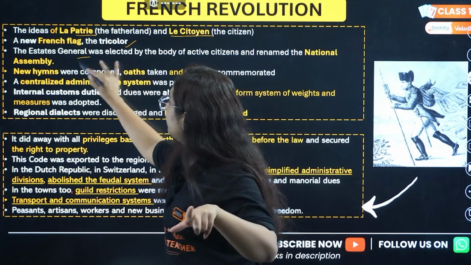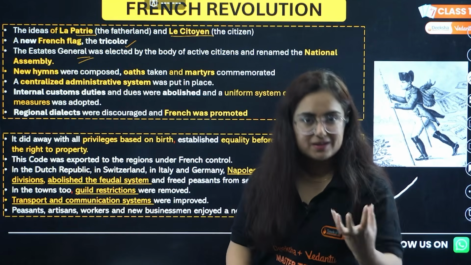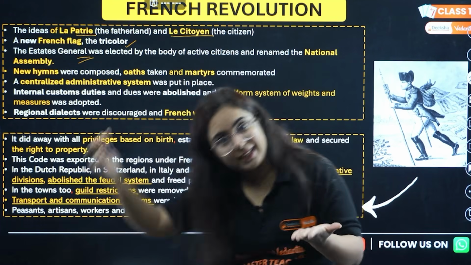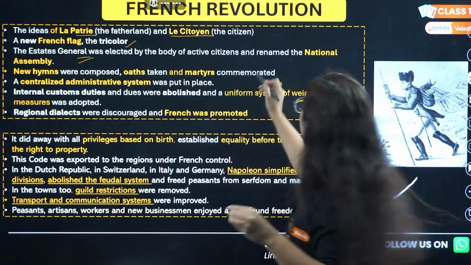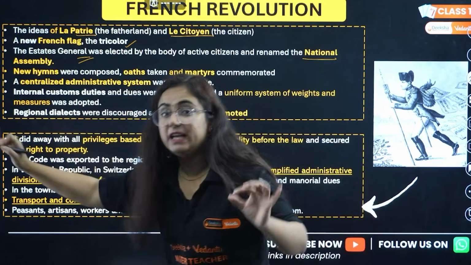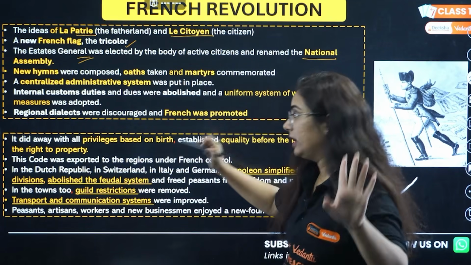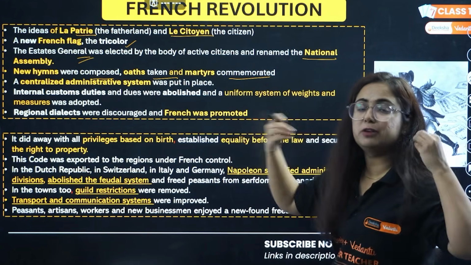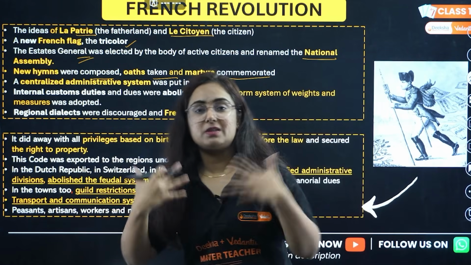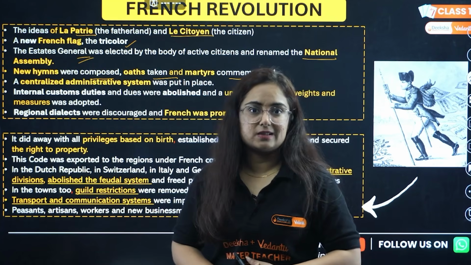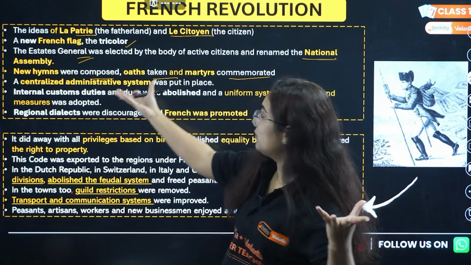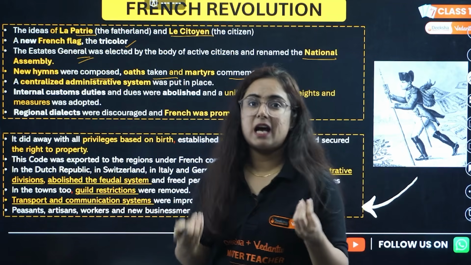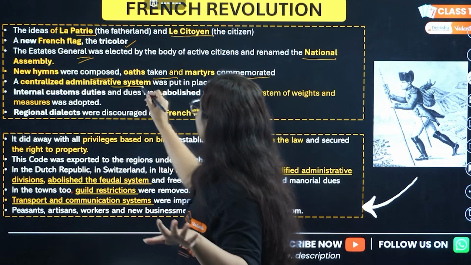Then we have the Estates General, that was basically a representative body. Now what people want is that there should be a body which is elected by the people. So it was replaced and renamed as National Assembly, and it was an elected body. Okay, new hymns were composed, oath taken, martyrs were commemorated. We know that whenever we hear Bharat Mata, there is goosebumps and there is a feeling of nationalism among ourselves too. Similarly, when these hymns were composed, oath was taken, that feeling French people were taking by these hymns and oaths. Okay, a centralized administrative system.